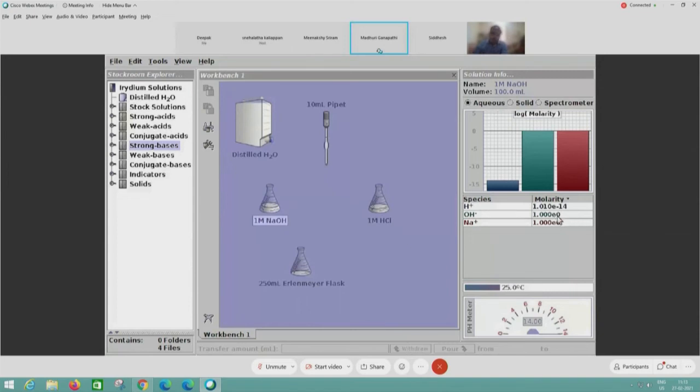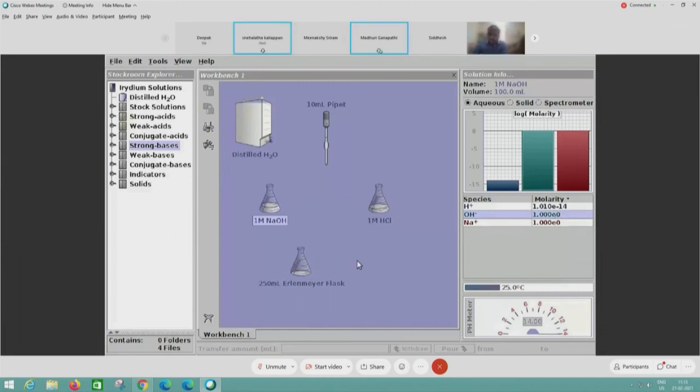And for hydroxide it says E0. That means there is no 10 power, it is just 1. So it should be 1 into 10 to the power of 0, which means 1 only, isn't it? So E indicates the power, whether it is 10 to the power of minus 14 or positive 14, whatever is indicated by E here.